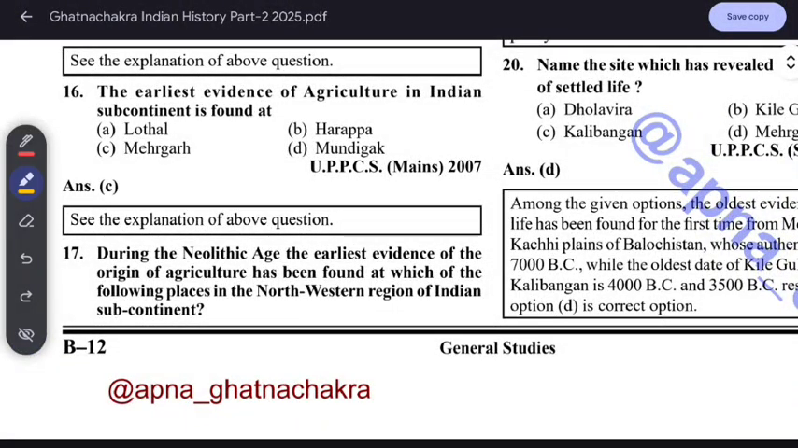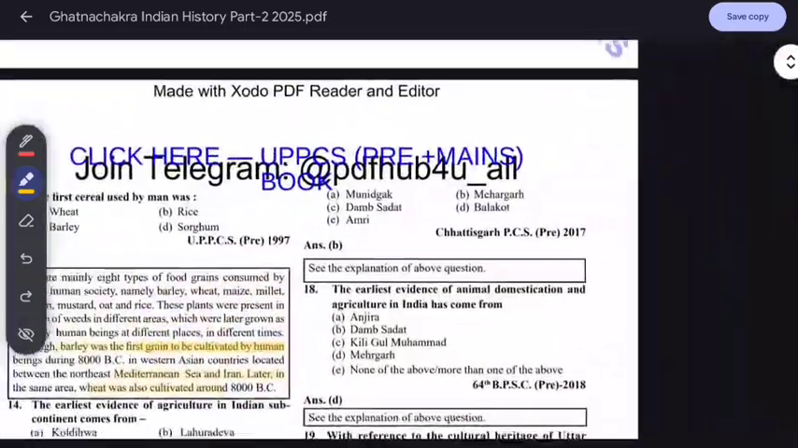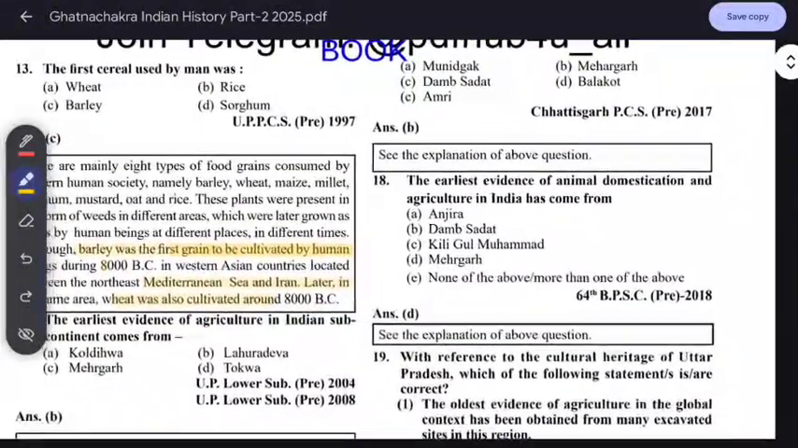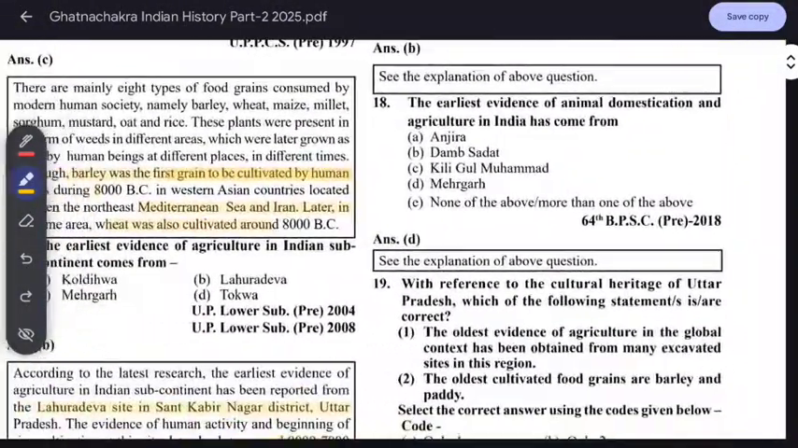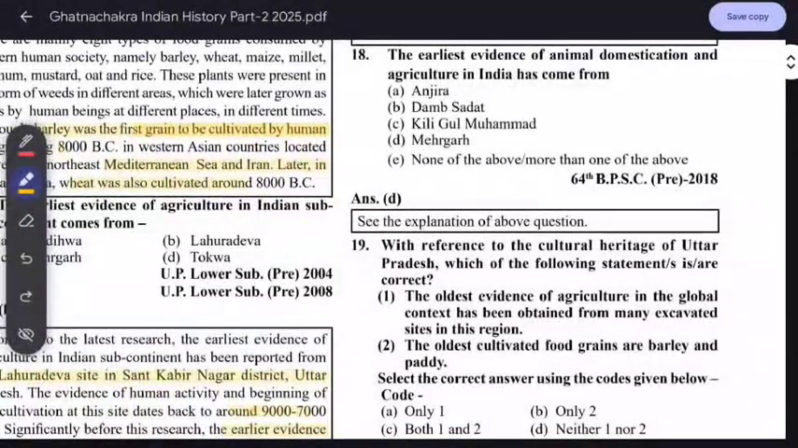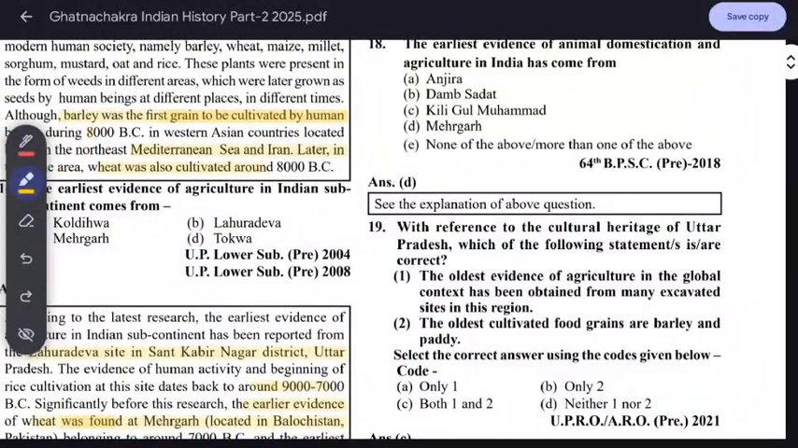During the Neolithic age, the earliest evidence of the origins of agriculture has been found at which of the following places of the northwestern region of the Indian subcontinent? It is Mehergarh, which is in Pakistan. So the earliest evidence of animal domestication and agriculture in India has come from Mehergarh, the same thing. Mehergarh is an important thing. Wherever you see Mehergarh, you have to take it. We're asking about first domestication and earliest agriculture.